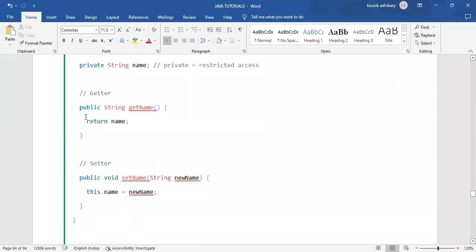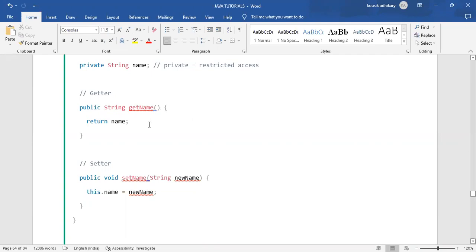This is the basic syntax: public String getName. Why String? Because the private variable name is a String type. So we take public String, and getName is the name of that method, the getter method in Java.